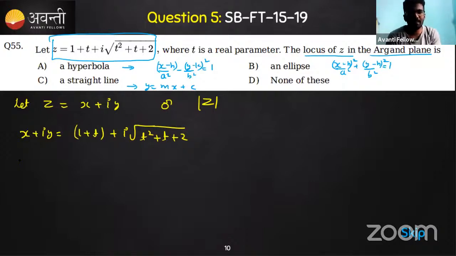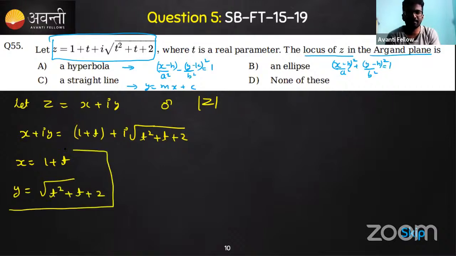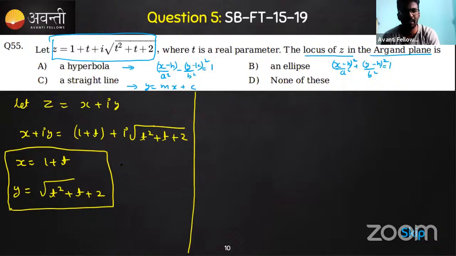Here the real part is x. So equate x is equal to 1 plus t. And the imaginary part here is y. So equate that with square root of t square plus t plus 2. So this much is enough. The rest of the process is just a simplification process only, because from here we'll get an equation between x and y. So we'll get an answer.